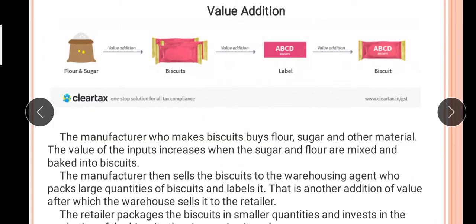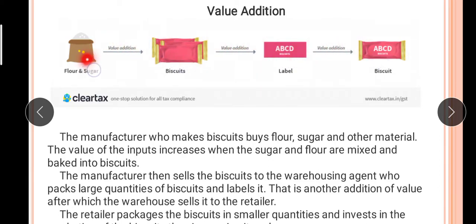Value addition means what? Firstly the raw material. Take one example, production of biscuits. Flour and sugar are the raw material. Using the raw material we prepare a biscuit. After preparing the biscuit we give a label to it, and after labeling we give it to the wholesaler, then to the retailer and then to the consumer. So at every stage value is added.